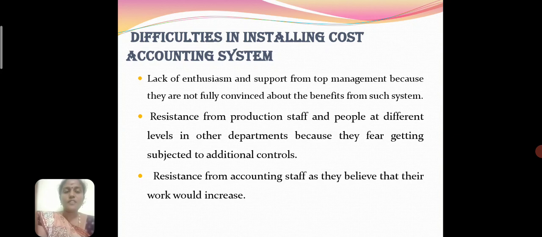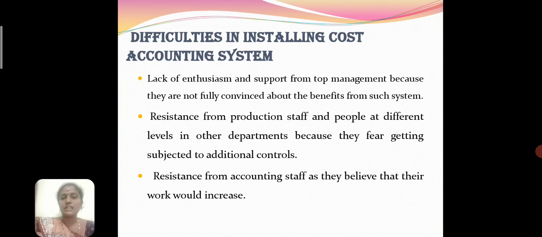Next, we discuss some problems in installing the costing system. The first difficulty is the lack of enthusiasm and support from top management, because they are not fully convinced about the benefits of such a system. Resistance comes from production staff and people at different levels in other departments, because they fear being subjected